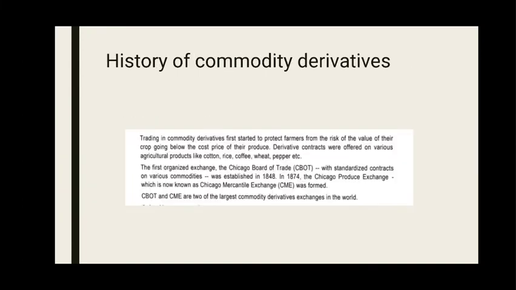Like this you can enter. When we see here before, we have seen that 24th February, like that. So entering into a derivative contract for a commodity is known as a commodity derivative. What is the history of commodity derivatives?